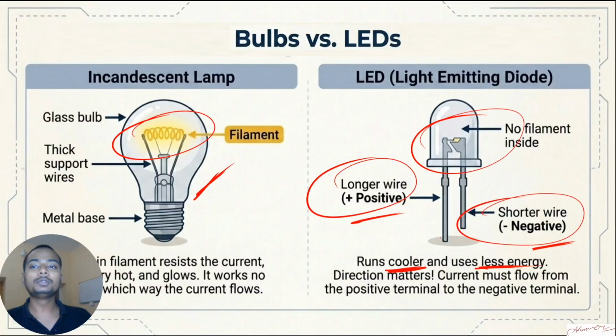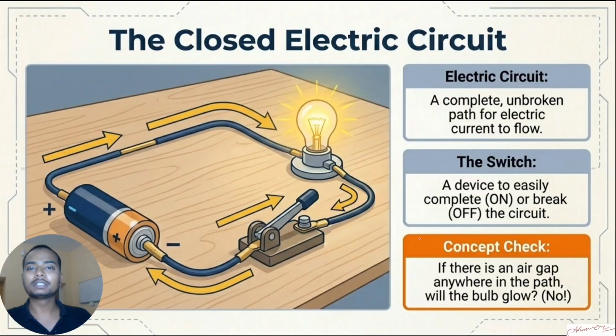I hope you are clear with this incandescent lamp and LED, which is light emitting diode. The main difference between them is that the incandescent lamp uses a lot of energy, and its basic principle of working is the heating effect of electric current. The LEDs run cooler. It's not because of the heating effect, it's because of the transition of electrons between different cells. Clear. Now, next one.